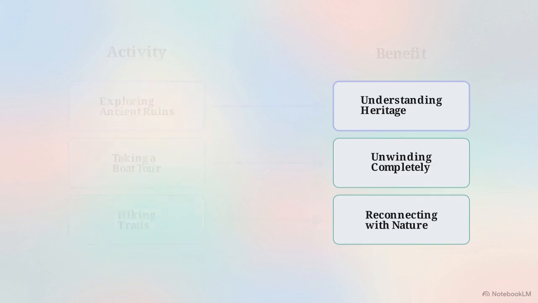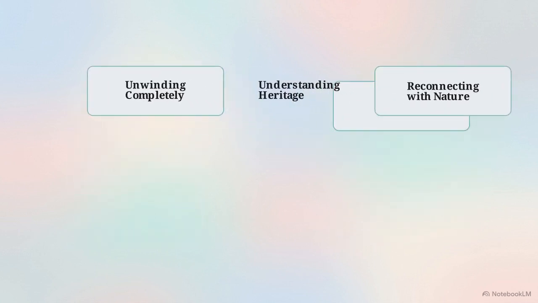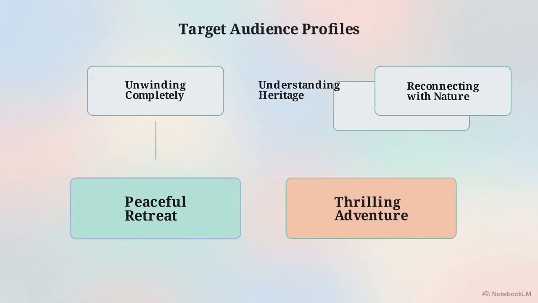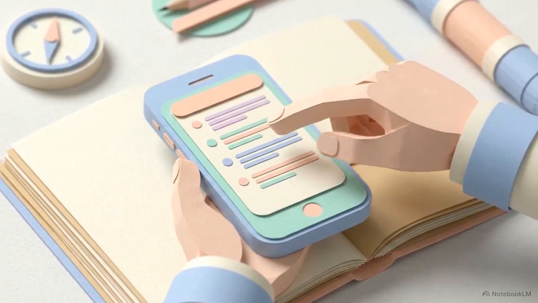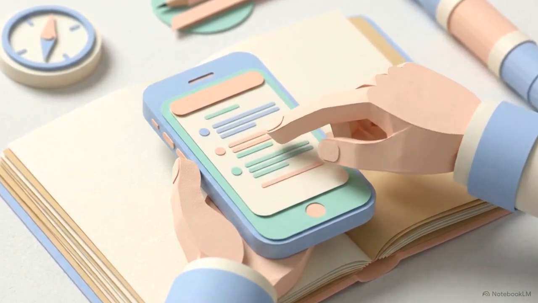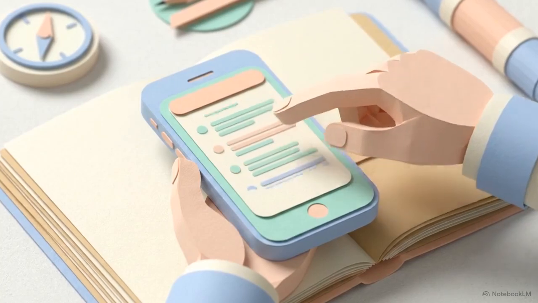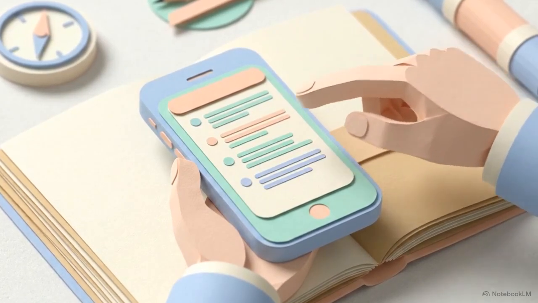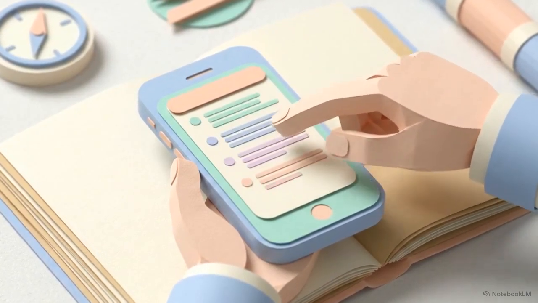Phase 4, the feeling, compresses these outcomes to define the target audience, matching the trip to seekers of peaceful retreats or thrilling adventures. Tying concrete actions to personal benefits and clearly defining the ideal demographic elevates your description from a simple diary entry to a highly actionable recommendation.